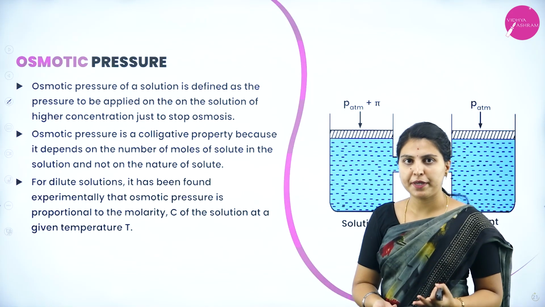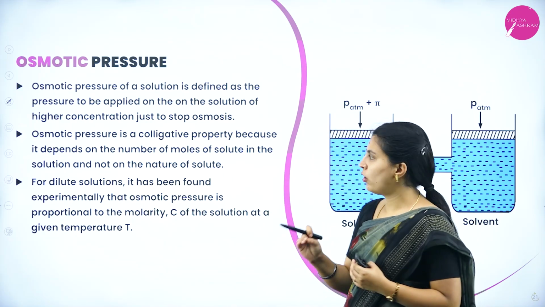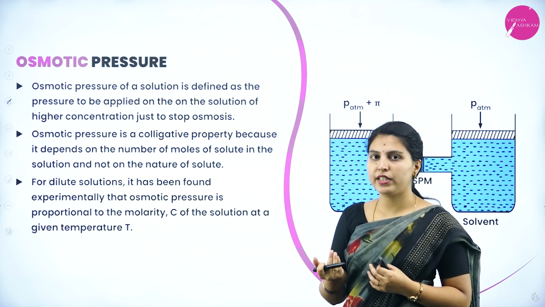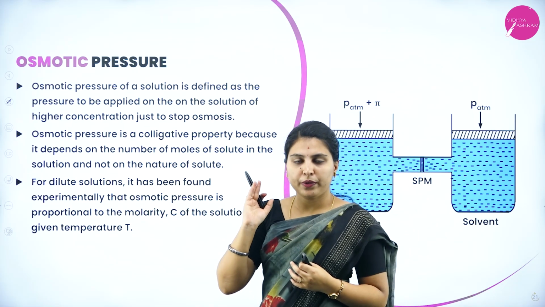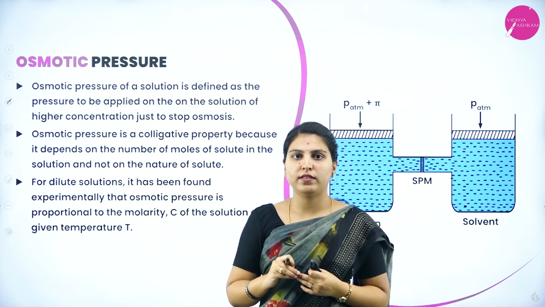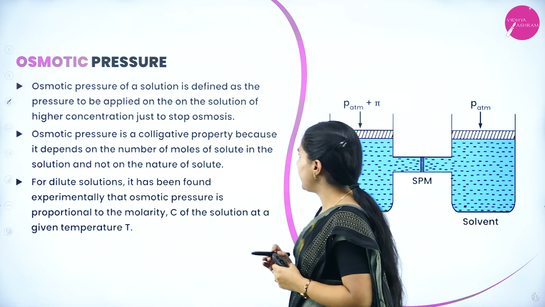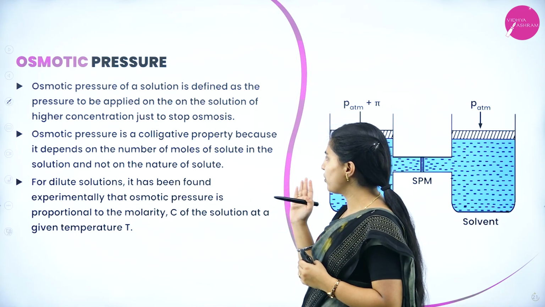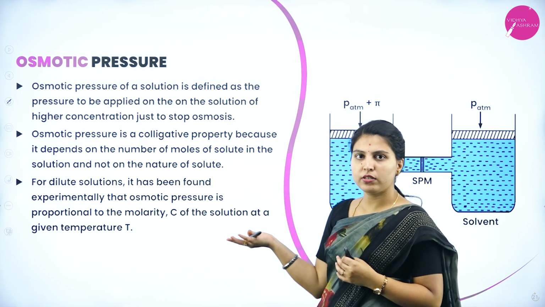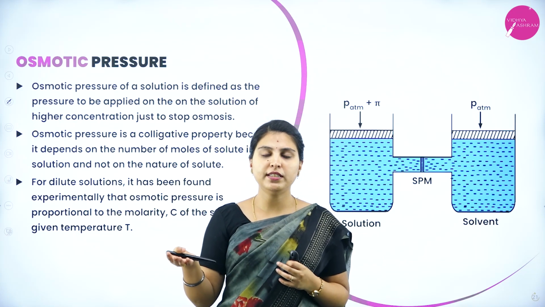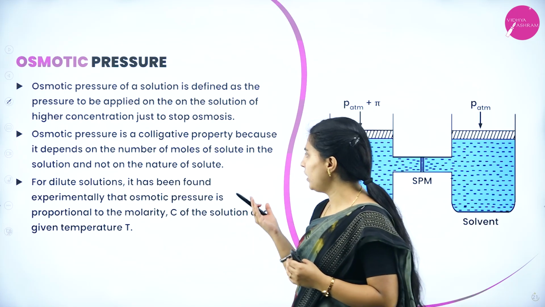Next, osmotic pressure. Osmotic pressure of a solution is defined as the pressure that can be applied on the solution of higher concentration just to stop osmosis. To stop the osmosis, if you give the external pressure over the higher concentration, the osmosis will be stopped. Osmotic pressure is a colligative property because it depends on the number of moles of solute in the solution and not on the nature of solute. It will depend on the number of particles of solute, not on the nature of the solute.